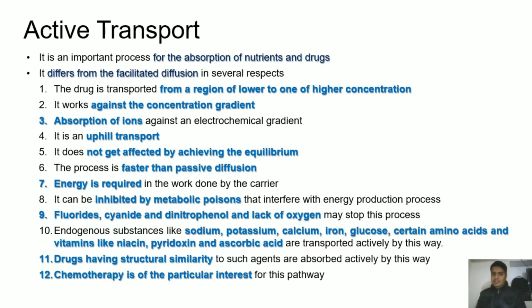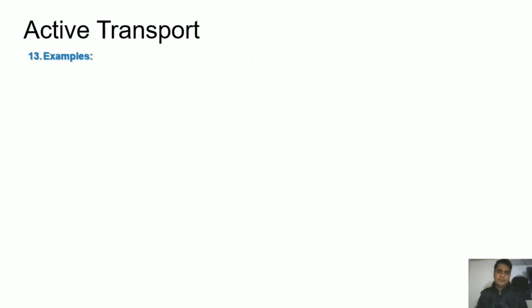Now, some other drugs which have structural similarity with the carrier molecules can be transported by this mechanism, and chemotherapy is of particular interest today. Various chemotherapeutic molecules are absorbed by this mechanism.